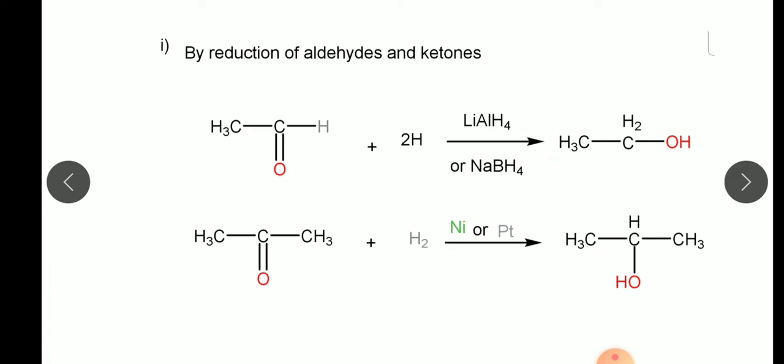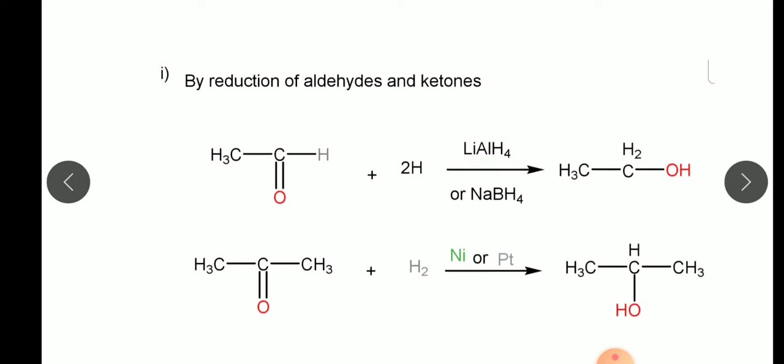So see, ethanal is given here, or we can say acetaldehyde. In the presence of two hydrogens, lithium aluminum hydride is a strong reducing agent. NaBH4 is a little milder reducing agent, but both reduce this aldehyde into a primary alcohol, that is ethanol. So ethanal is converted into ethanol by using lithium aluminum hydride or sodium borohydride.